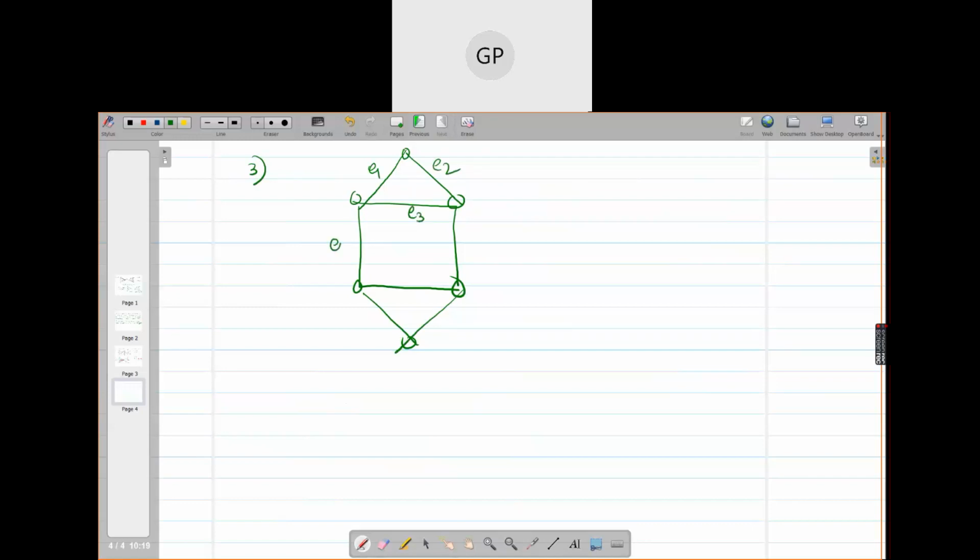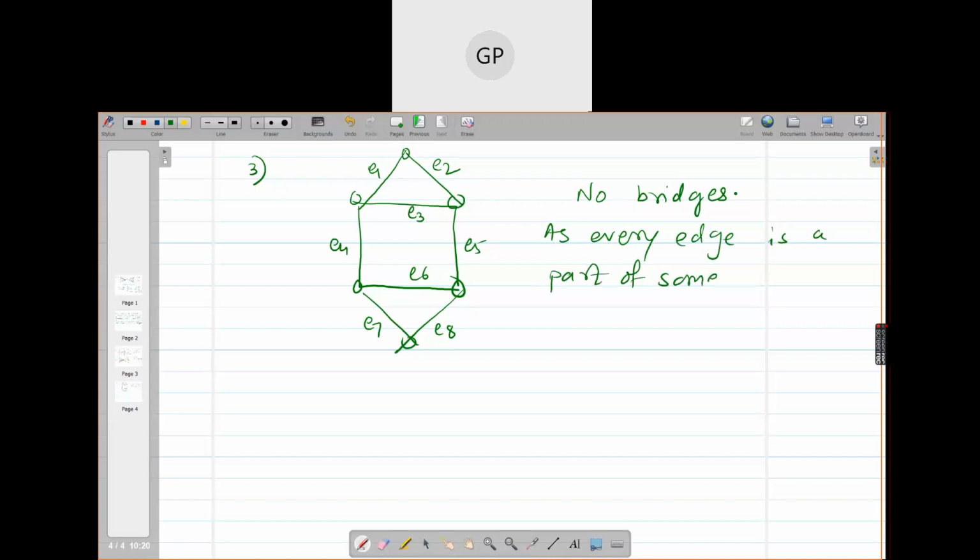No. There are no bridges, because every edge is a part of some cycle in the graph. Do you understand it?